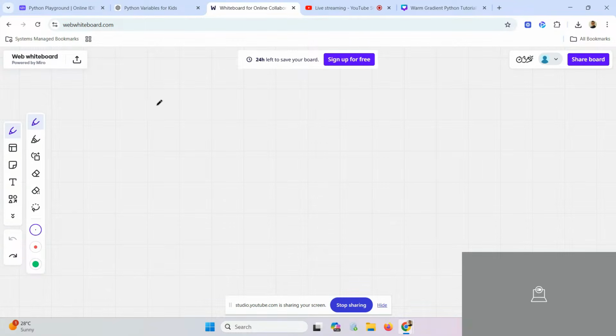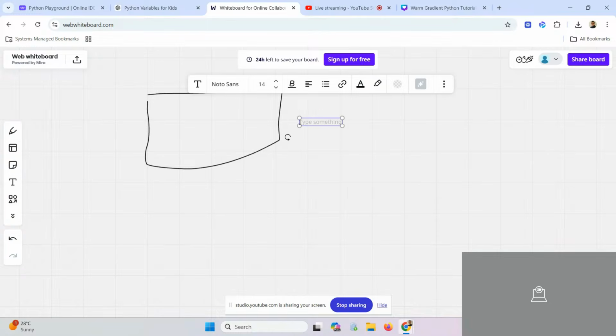Python has created a box, or you can consider it as a memory, and in that memory it has assigned a unique number.